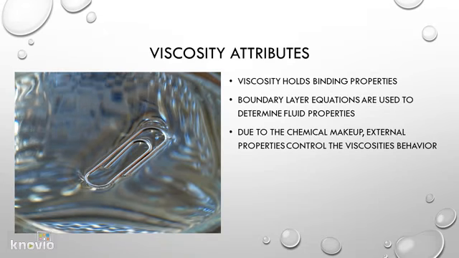Viscosity attributes. In conclusion, viscosity holds binding properties due to the chemical makeup of a liquid. The friction created within viscosity is directly contributed to by the boundary layer equation used for determining fluid properties. The external properties, which include temperature and pressure, will also contribute to water's viscous behavior. The turbulent and laminar flows are used to determine the type of water system properties that are best for the job.